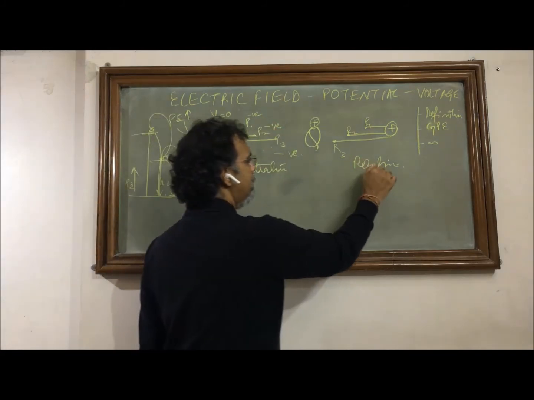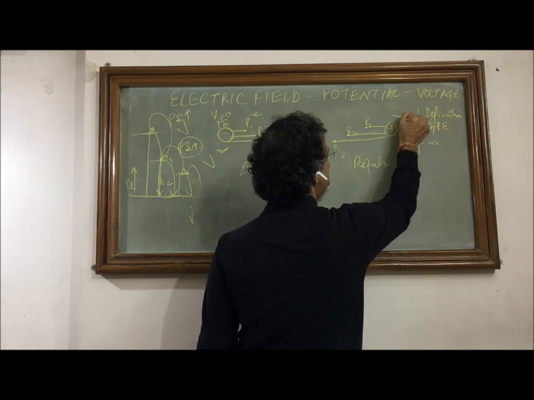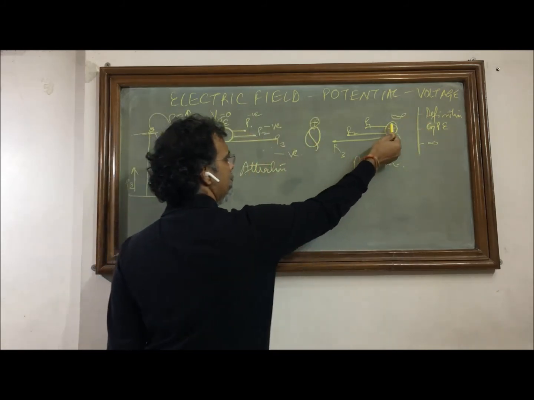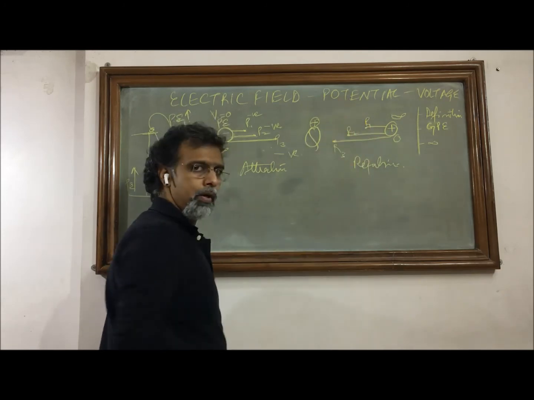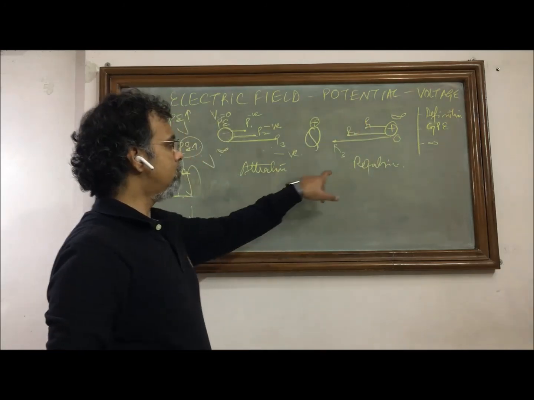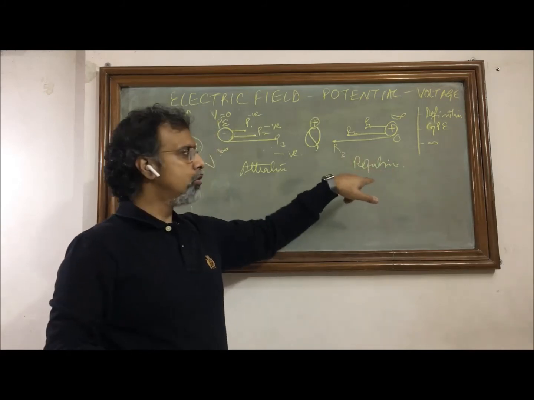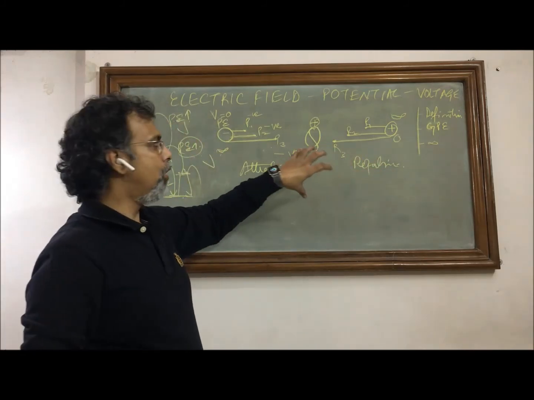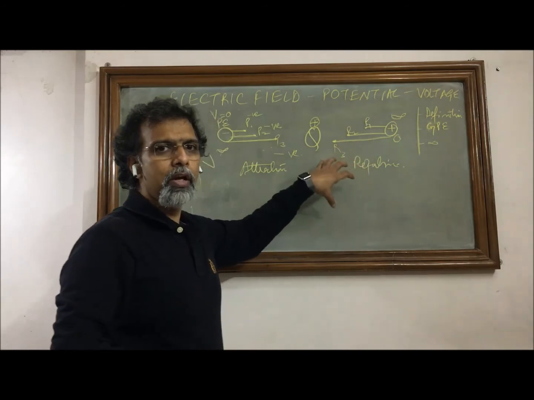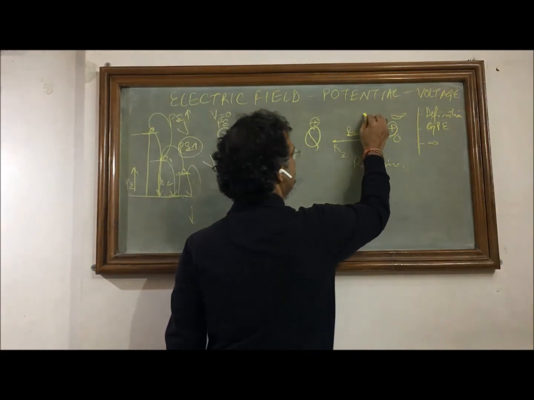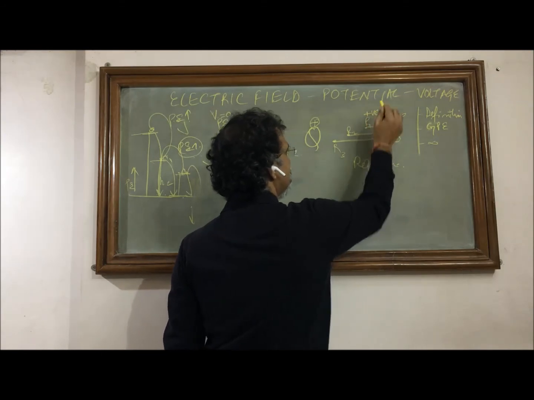Now come to this side. This is again 0 at infinity. When you bring it from infinity to point R1, you know that it is not going to happen spontaneously, because there is a force of repulsion, so we have to do some external work. Now when we are doing external work, we are increasing the energy of the system, and that will make the potential energy of this charge positive.